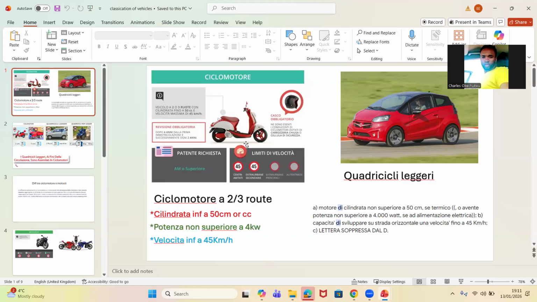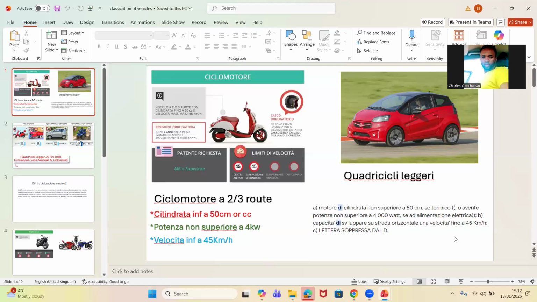I'll tell it in English, then we'll say it in Italiano. Ciclomotore are those vehicles that have 2 or 3 wheels. Write it down. Ciclomotore has two definitions. Please, write it down. This is why I tell you, when I write, everybody bring out your pen and paper. Ciclomotore are those vehicles that have 2 or 3 wheels. In italiano, ciclomotore sono veicoli a 2 o 3 ruote.